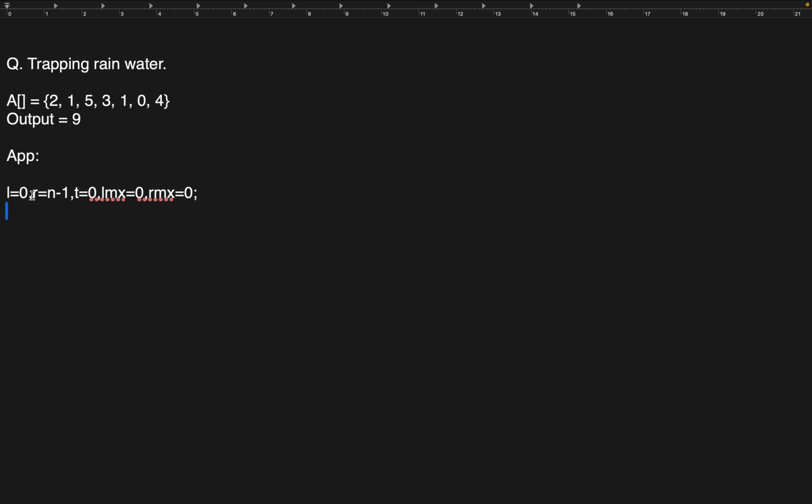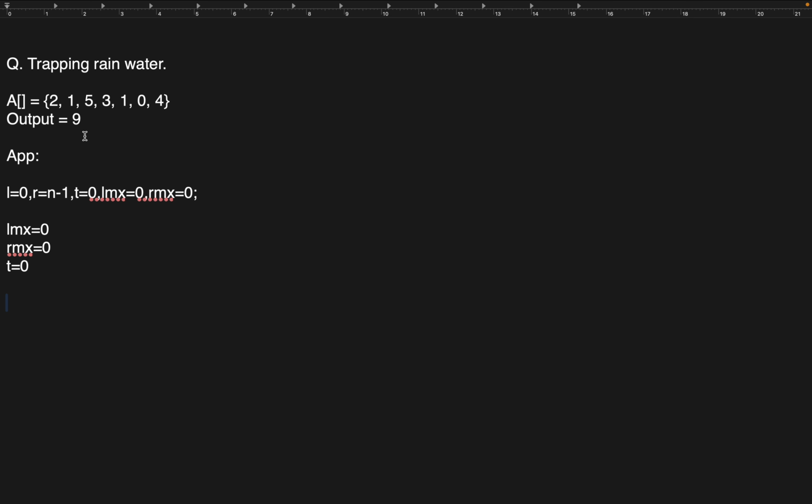At last, you understood, right? Why am I taking the last? I want the right max element. T refers to the total number of water. Okay. Yeah. So here my left max and right max, I took water. So left max and right max equal 0 and T equals 0. I will update it on the iterations.